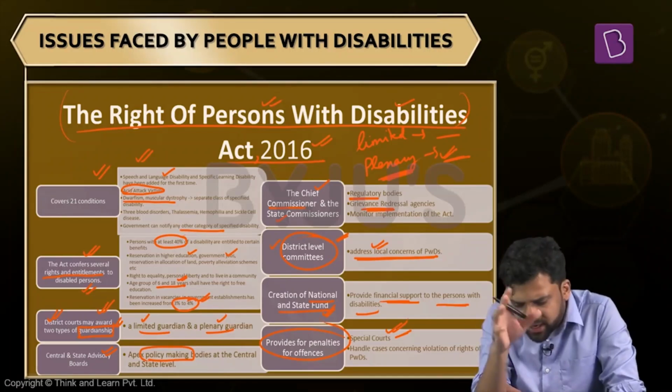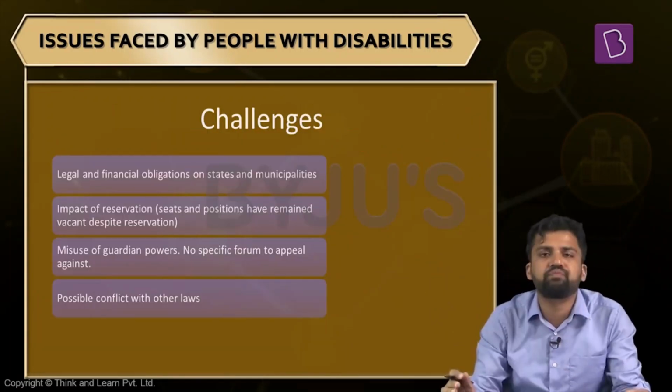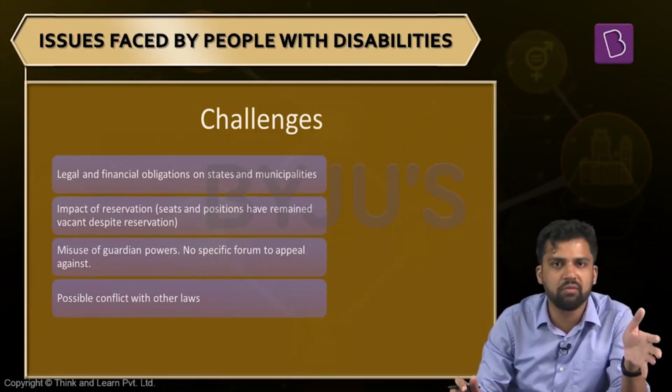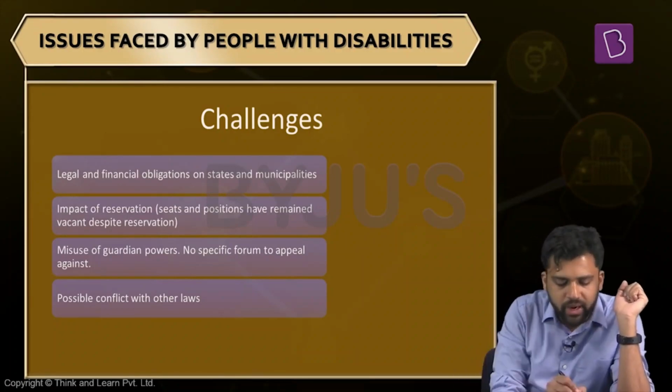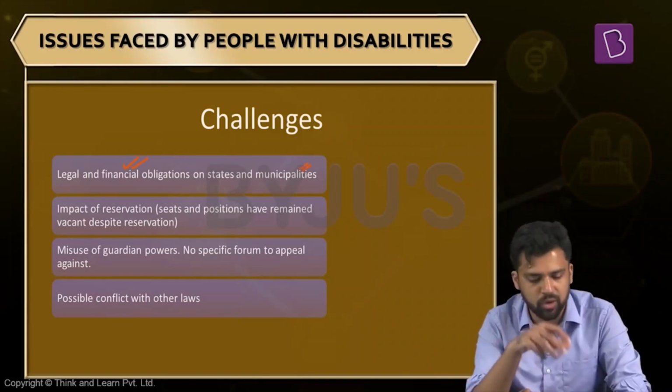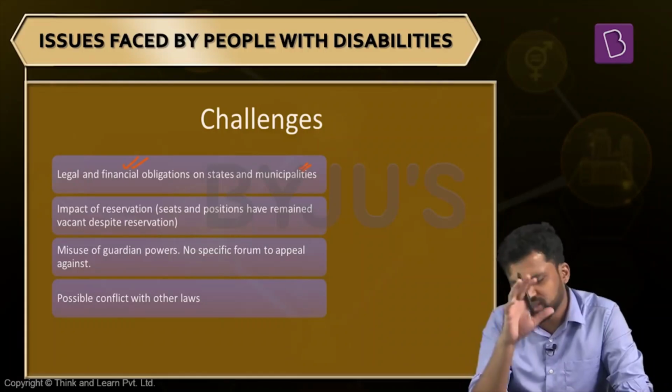Now, is there any criticism of this law? Is there any challenge with this particular law? See, this is a law which is being drafted by the center. Now, the center is drafting the law, but you are creating different institutions at the state level, also at the municipal and local level. So there can be different financial obligations on the states and the municipalities. The law does not talk about all these things. Along with this law, we do not have any estimate of the expenses required by the states and the municipalities. So that is one criticism.